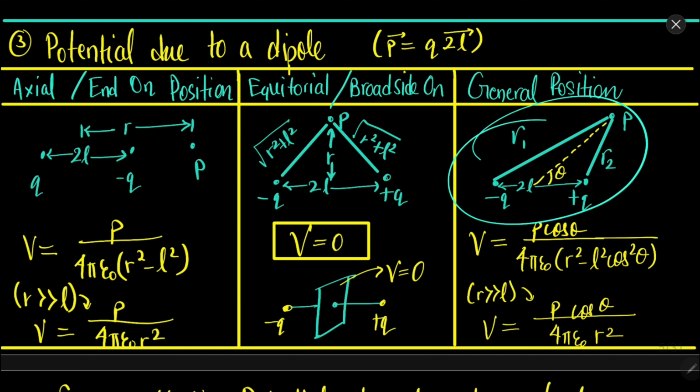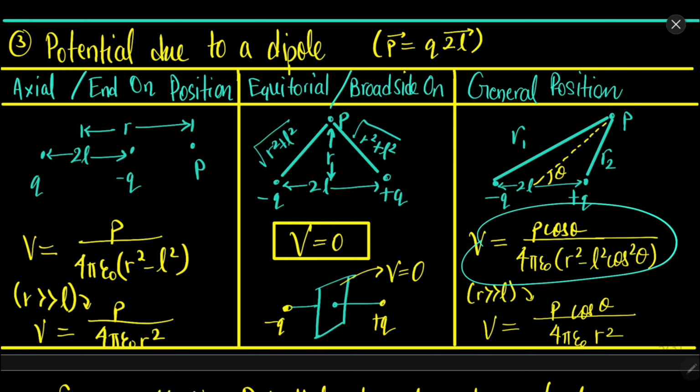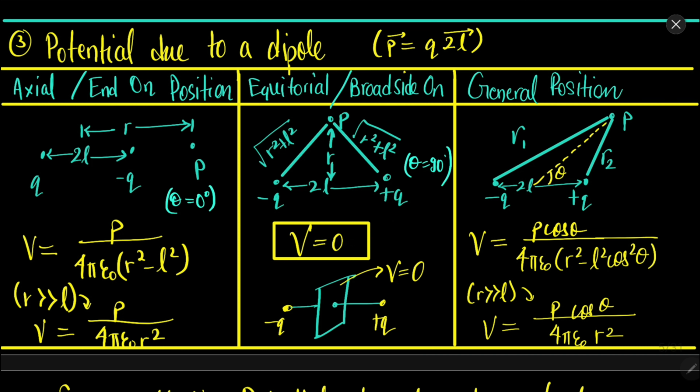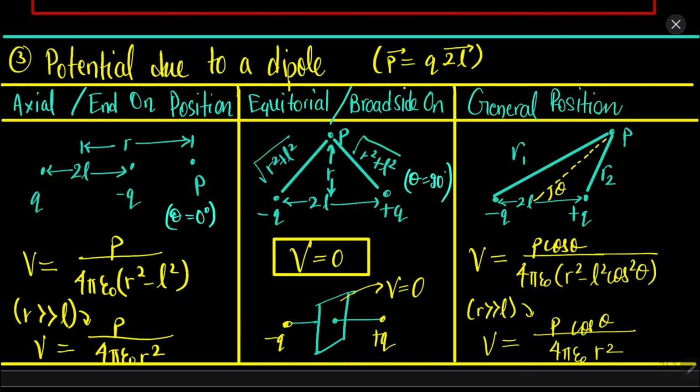And in general position, this is the formula. Again theta is the angle, this angle. This general formula can be used for any case. When theta is 90 degrees, you can put theta equal to 90 and you will get this formula. When you put theta equal to 0, you will get this formula. So this is the formula for potential due to a dipole.